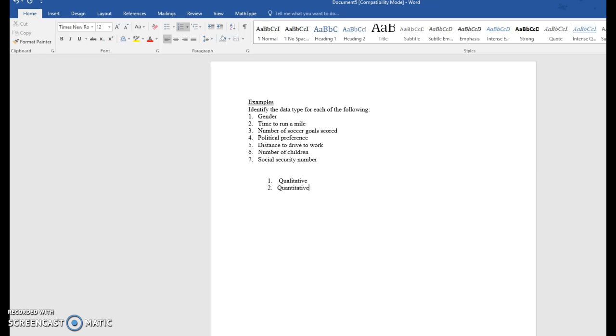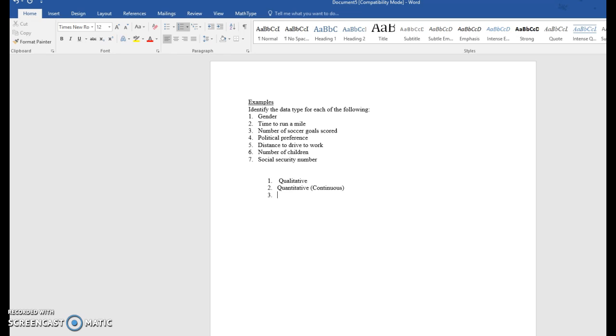All right, now realize if it's a counting number, it is discrete. But if we can have decimals in between, it is continuous. Time we can certainly measure with decimals. We could say that it took me 8.5 minutes to run a mile. So this is a continuous variable.